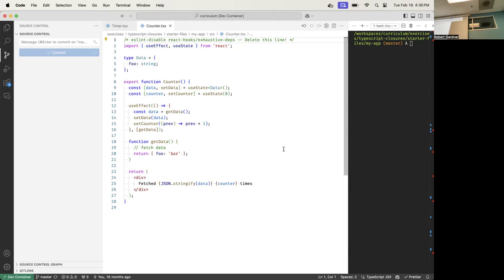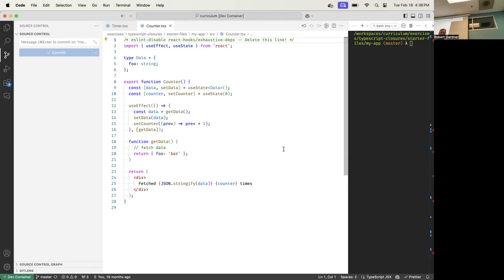This data here and here, they're both declared in the scope of this function, so there's no backpack involved. getData is declared out here, so there is a backpack. setData is declared up there, so there is a backpack for that. setCounter is declared out here. All three of those go into the backpack for this arrow function. Is that clear? Good.